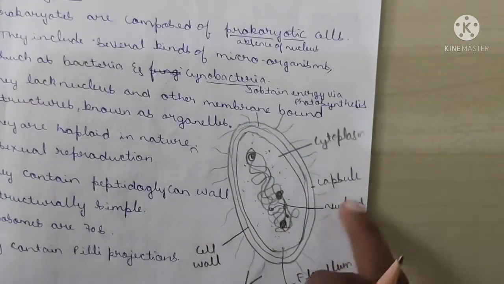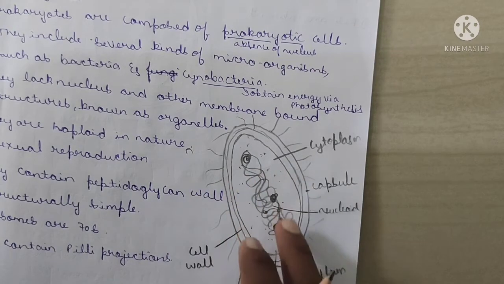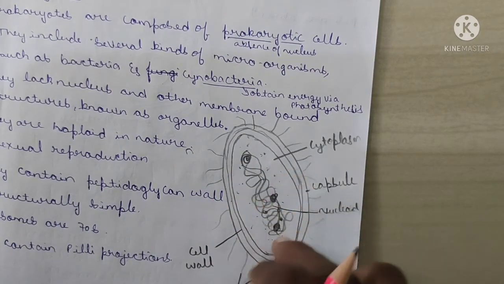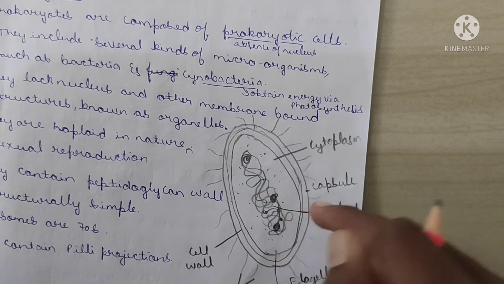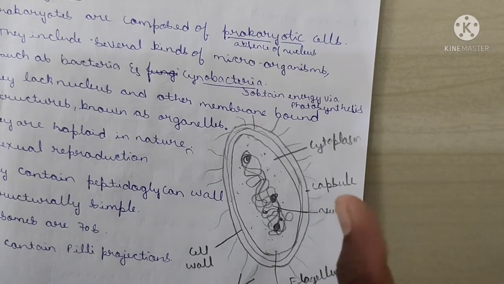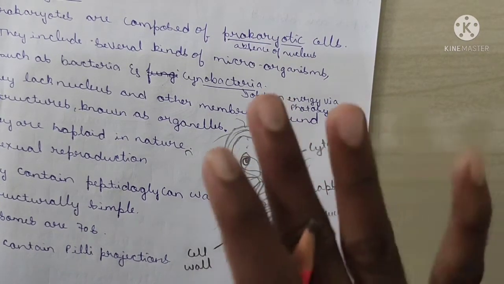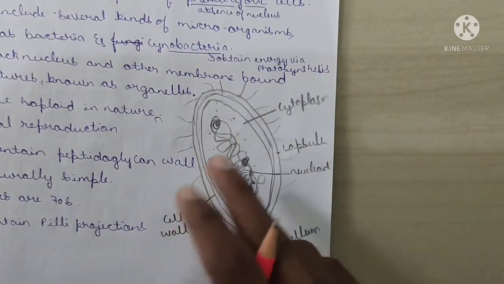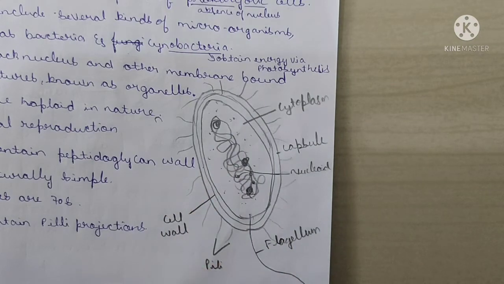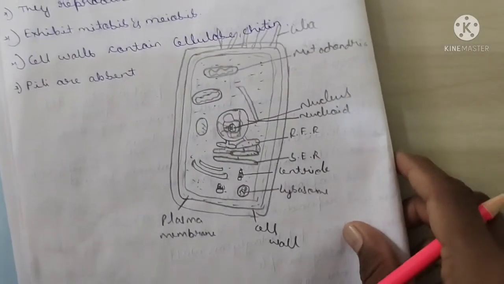As you are observing, there is a capsule, then nucleoid. Nucleus is absent but nucleoid is present here. Nucleoid means, in eukaryotes, the nucleus, but in prokaryotes we use the term nucleoid. Basically nucleus is absent here. Here the cytoplasm, the fluid, is present, the cell wall, and pili projections, flagella. Got it? This is the structure of the prokaryote.